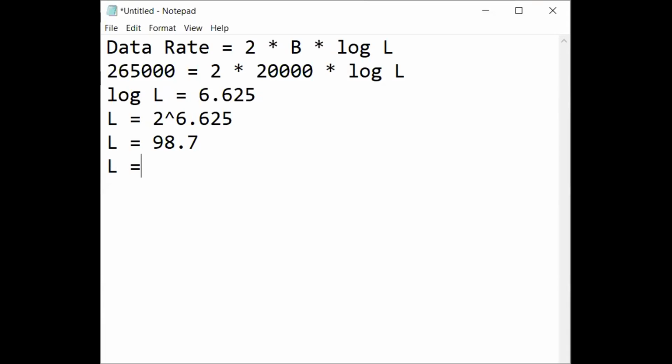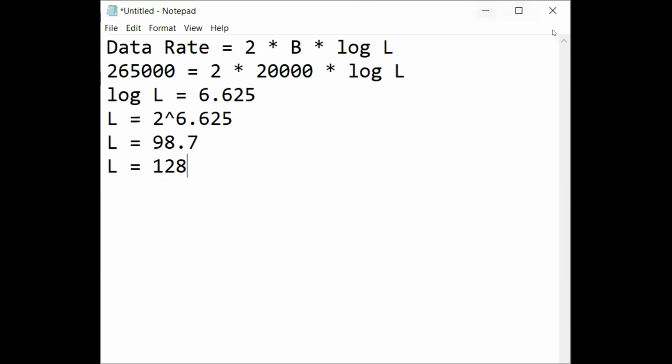But we have seen that the number of levels must be a power of 2. The number of levels can be either 2, 4, 8, 16, 32. So here we are getting the value 98.7. That's why we require the number of levels to be a power of 2, so we need to consider the upper value. Here the upper value will be: 2 raised to 6 is 64 and 2 raised to 7 is 128. The number of levels is 128.